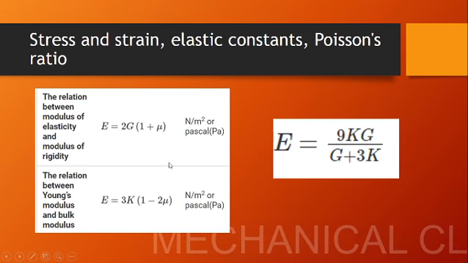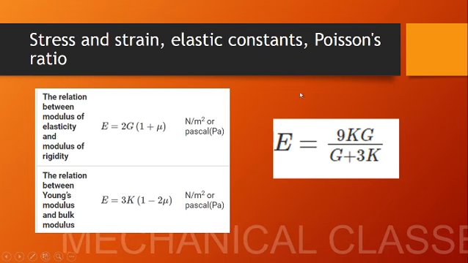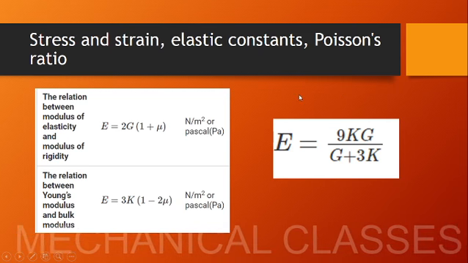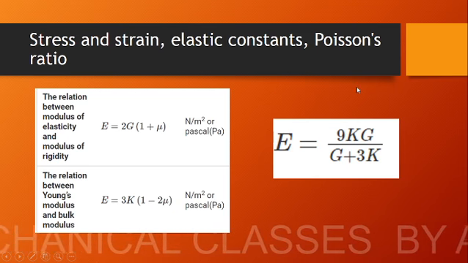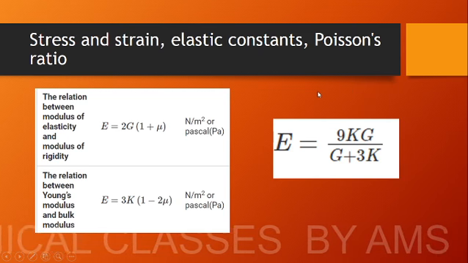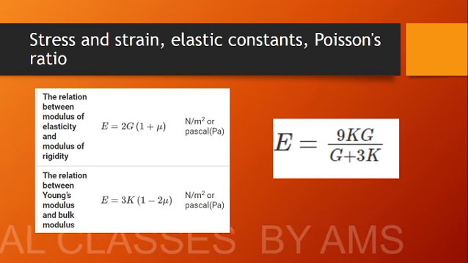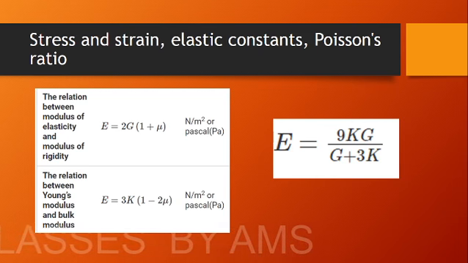So if we apply any tensile or compressive load to a block, it will elongate or compress. That is called a strain. If the compression or expansion is along the direction of the force, that is called a linear strain. If the compression or expansion is perpendicular to the direction of the force, that is called a lateral strain. So that's all about the basic equations, and we will be discussing more equations in the coming class.